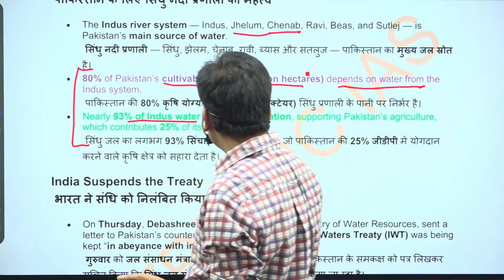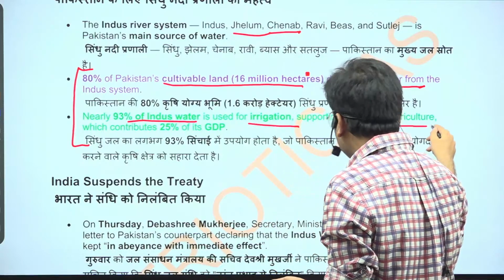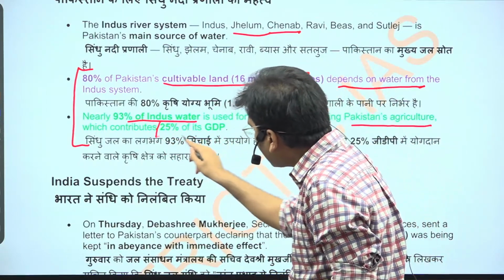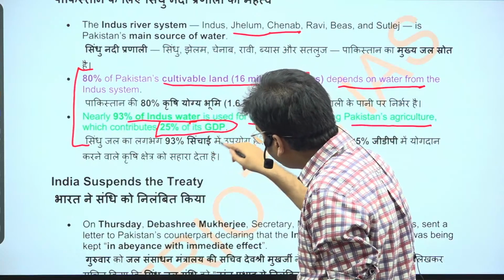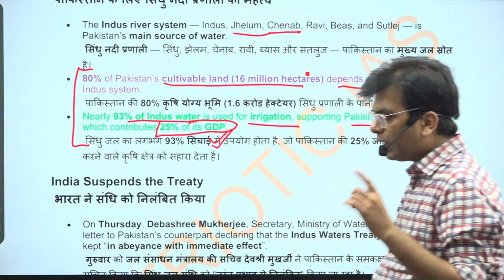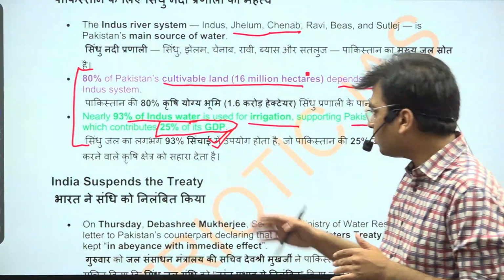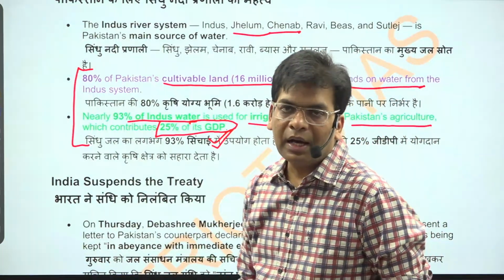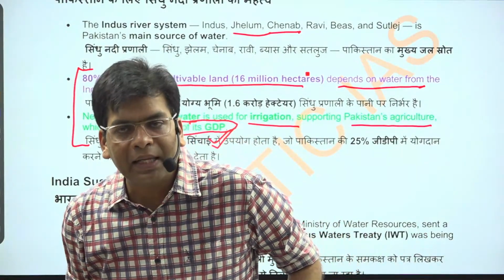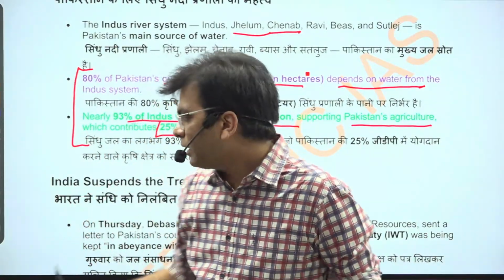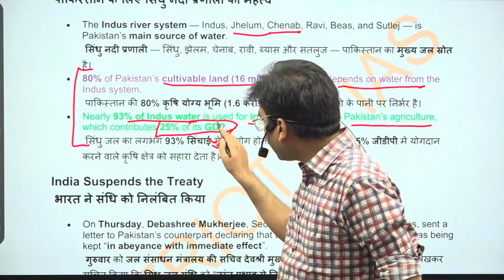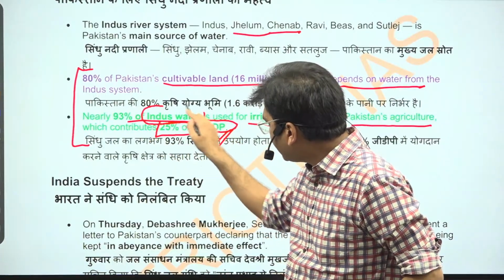93% of the Indus water is used for the irrigation supporting Pakistan's agriculture, and 25% of Pakistan's GDP is dependent on this. We can imagine what power we have if we are able to control the Indus water. This is something we can create, we can take this as a bargaining point, and this will be in favor of India.